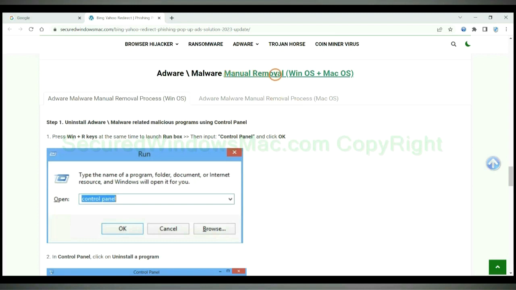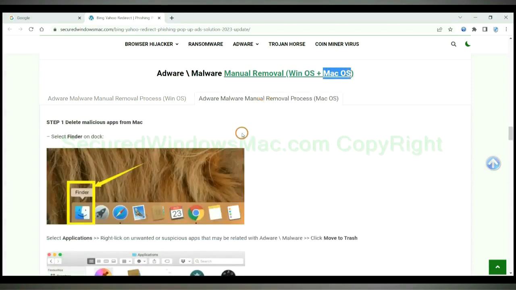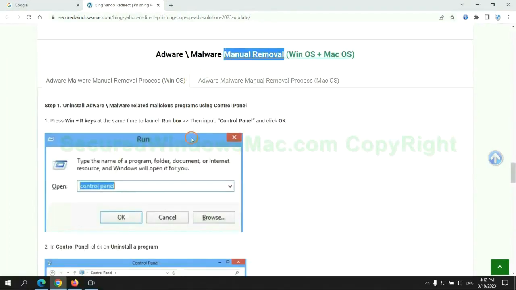If you prefer trying manual removal, follow steps below. Windows users read the first tab. Mac users read the second tab. Now let me show you how to do it.